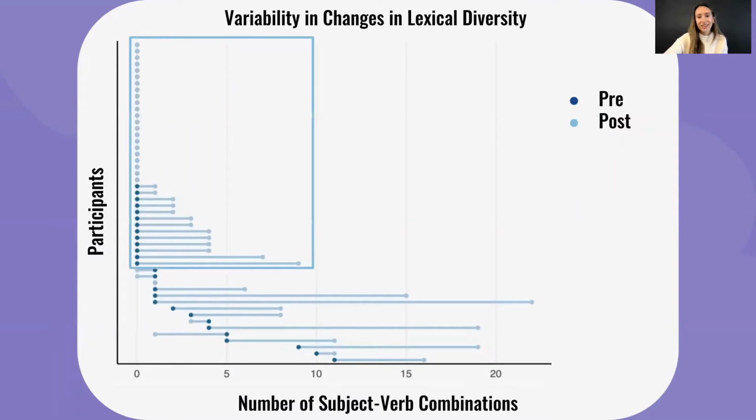Given the heterogeneity, we are particularly interested in those children who started with no subject-verb combinations. We found that the number of subject-verb combinations in some children remained stable at 0, while subject-verb combinations in others improved over time.